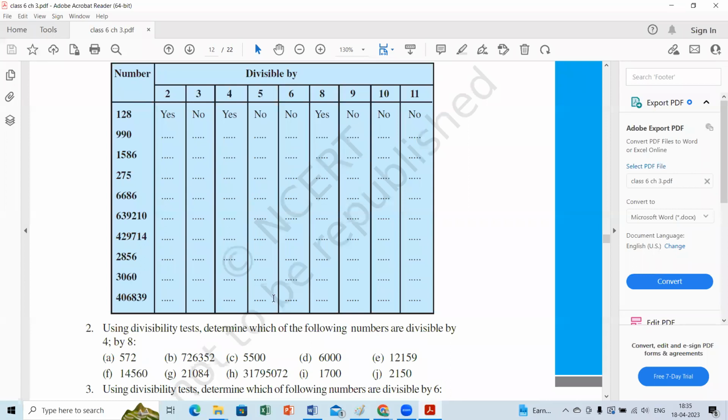Ma'am, the divisibility rule of 5 is that the number should be divisible by 5. No, the units place should be either 0 or 5, beta. Yes, ma'am. It's 0 or 5. So what is the last digit in your given number? 5 is there, ma'am. True. What about rule 6?